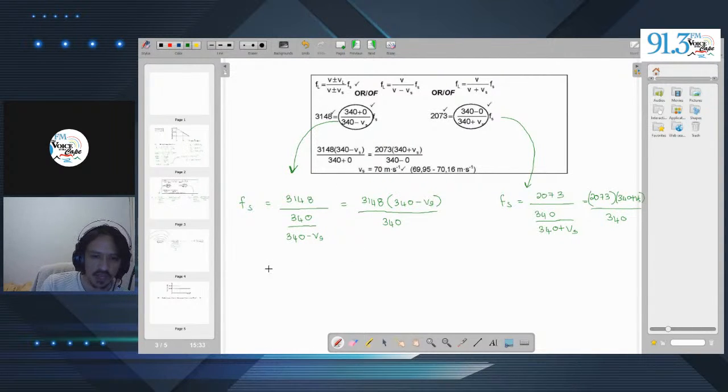So if we expand this normally, we'll get 1,070,320 minus 3148 Vs over 340 is equal to, and we can go 2073 times 340. It gives us 704,820.